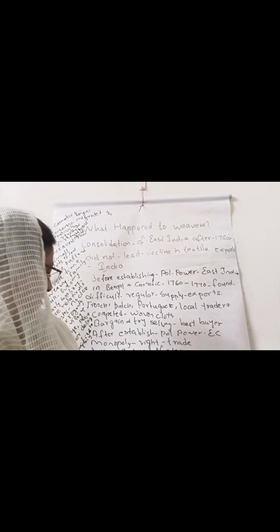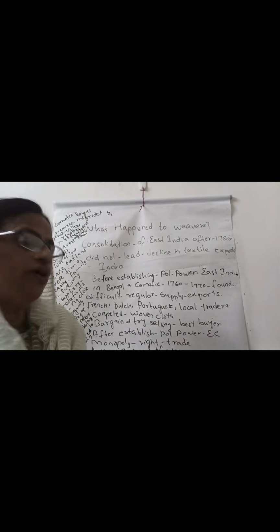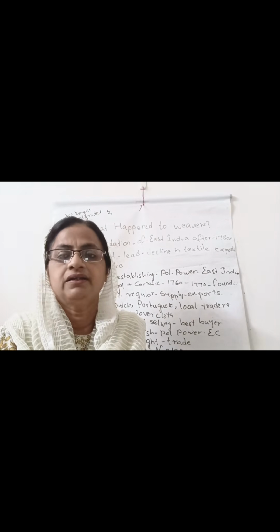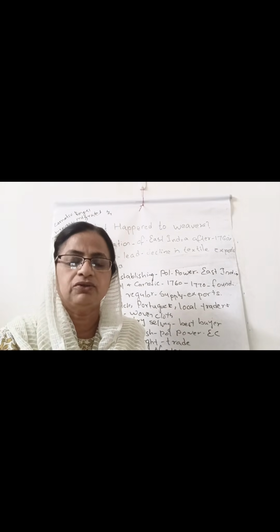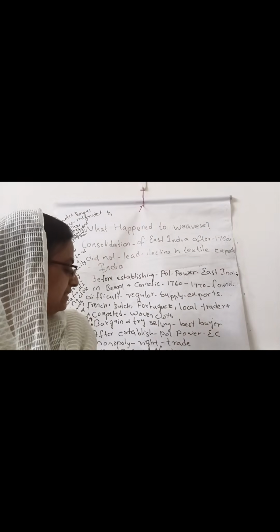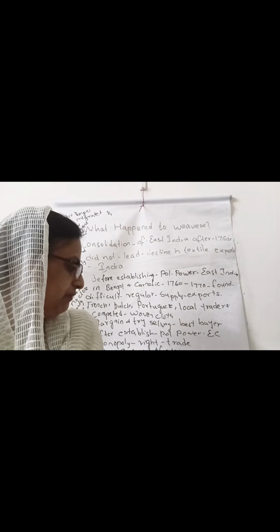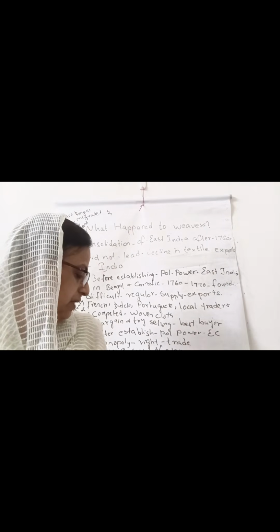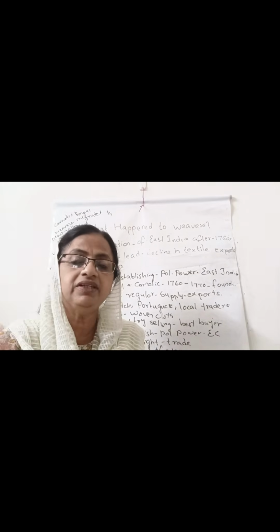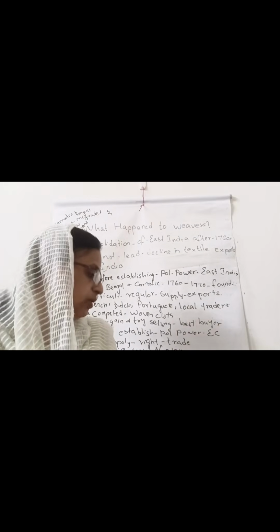The first step was eliminating the existing traders and brokers connected to this industry, and appointing paid servants called gomastas. These gomastas controlled and examined the quality of the cloth. The second step was that they prevented the weavers from dealing with other buyers, through an advance system.